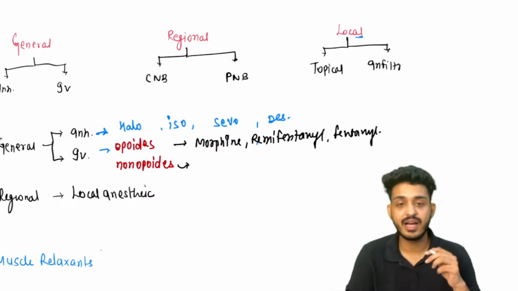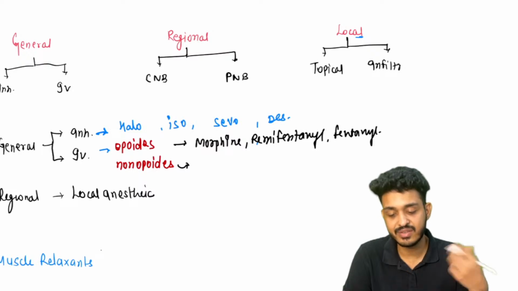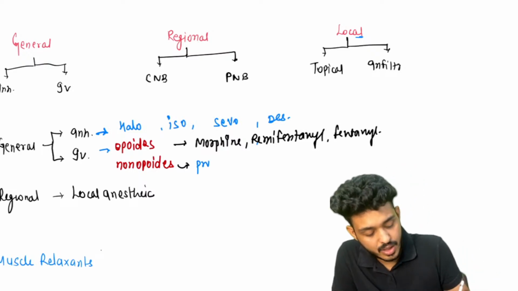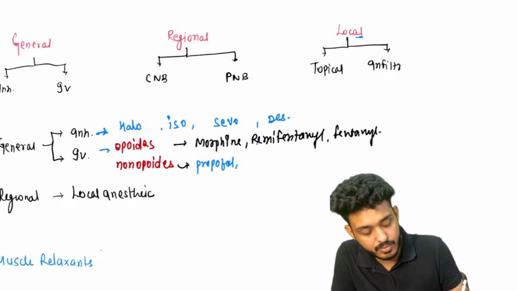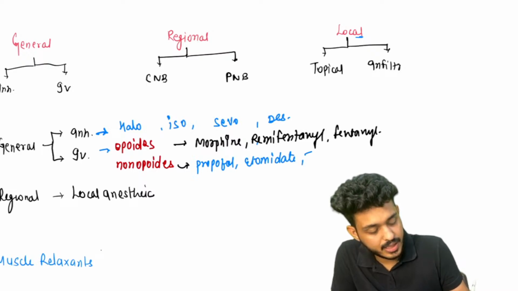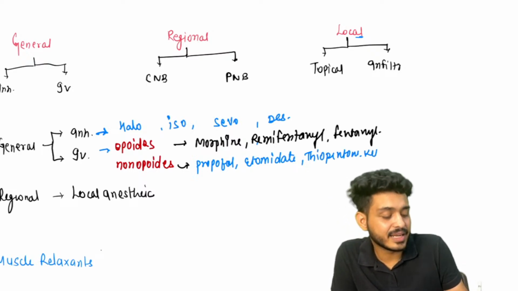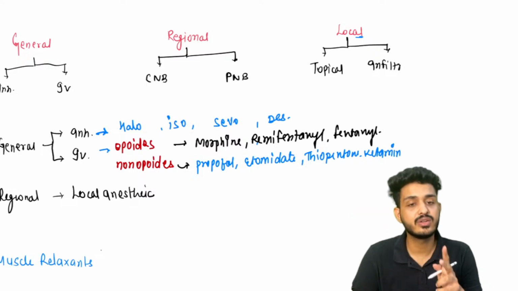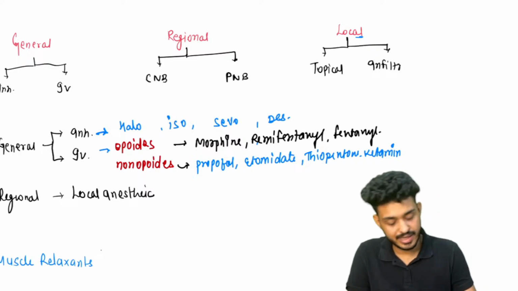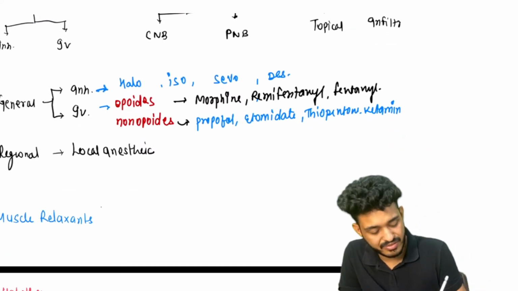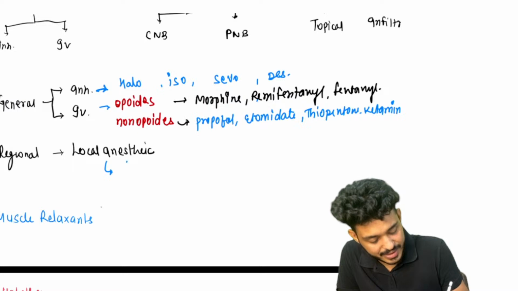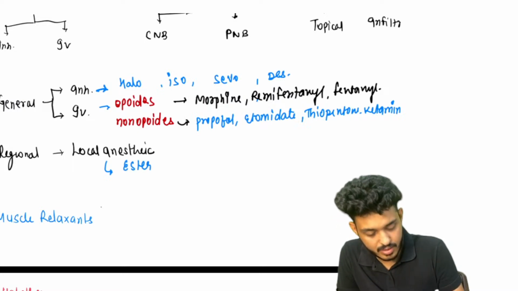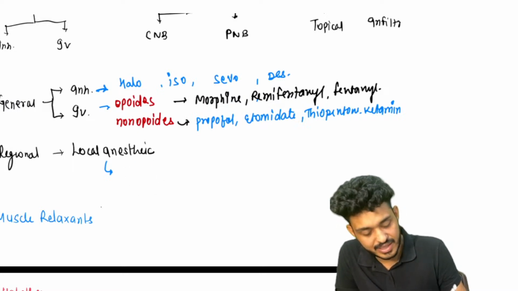Apart from that, in IV non-opioids, what are the drugs that we can use? These are your propofol, important, propofol, etomidate, thiopentone, and ketamine. These are the important ones that we will be studying. Okay, propofol, etomidate, thiopentone, ketamine. In local anesthesia, we will be using two types of drugs. We are having amides, and we are having esters.